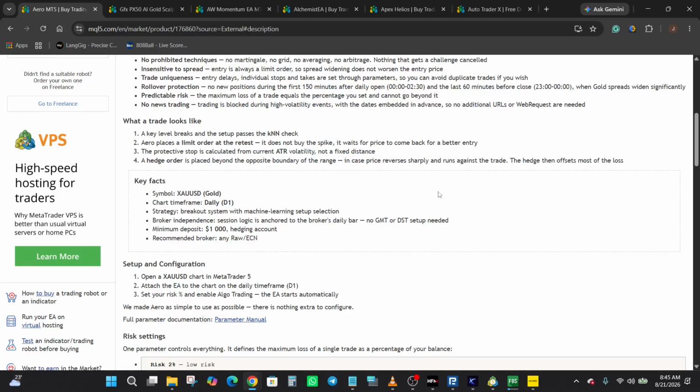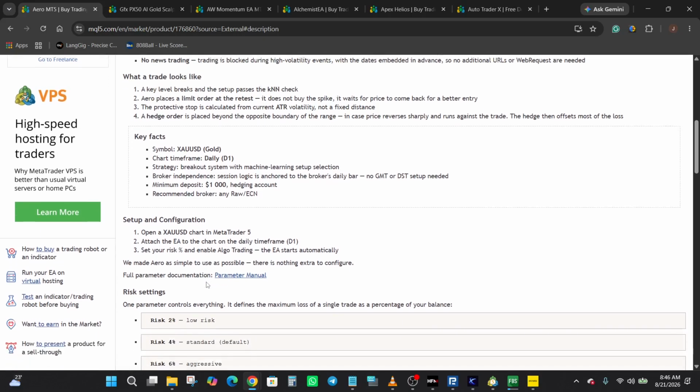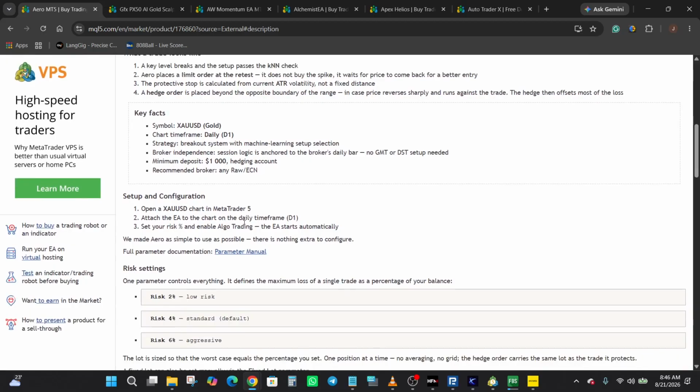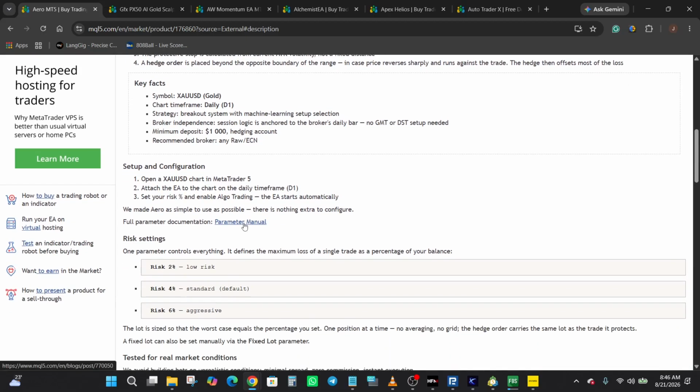All right, so as for the key setup requirements, we can see that Aero is designed for XAUUSD on the daily time frame in MetaTrader 5, and you set the desired risk percentage, enable algo trading, and the EA starts automatically. All right, so the setup and configuration is pretty straightforward. Okay, for risk, the listing gives 3 examples.